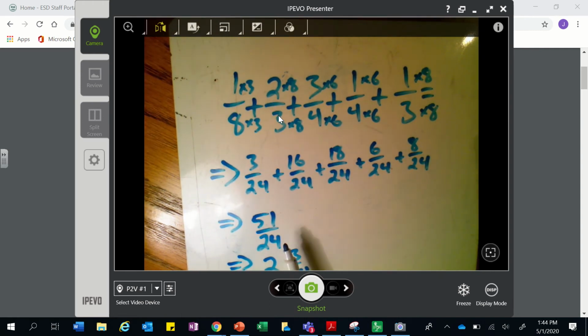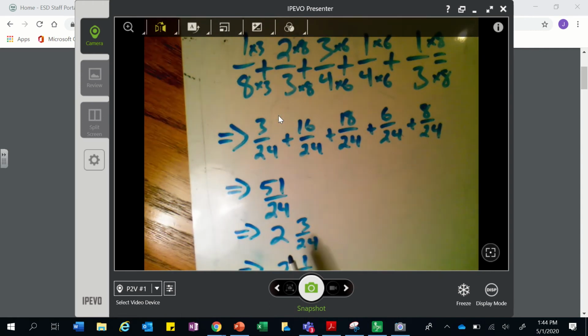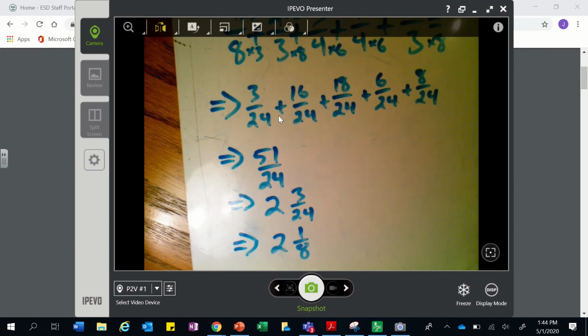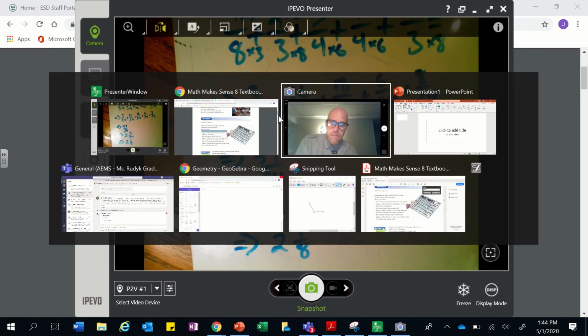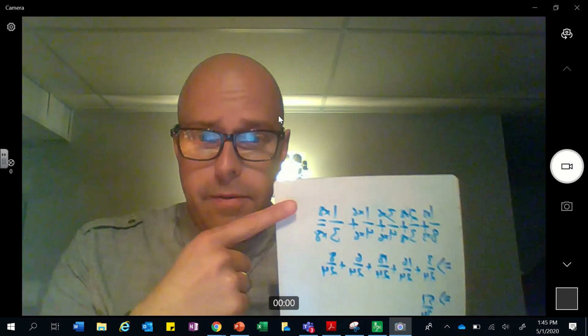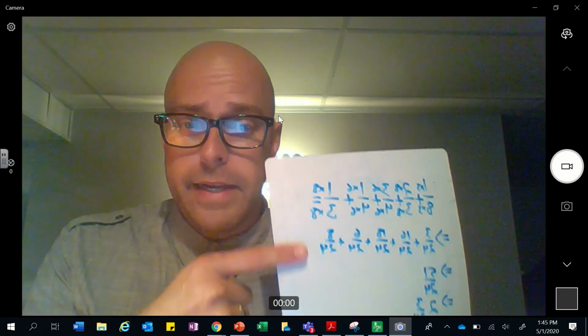But that is an improper fraction, so I switch it to a proper mixed number. That is 2 with 3/24 left. But I can simplify that further to 2 and 1/8. Now, I told you it's really important. First, think. I did. I wrote it down. Then I did the solving.